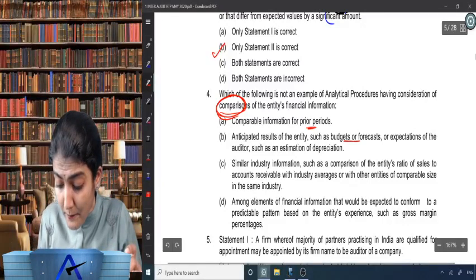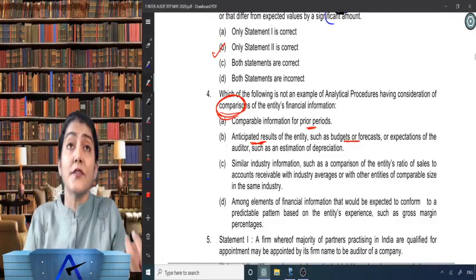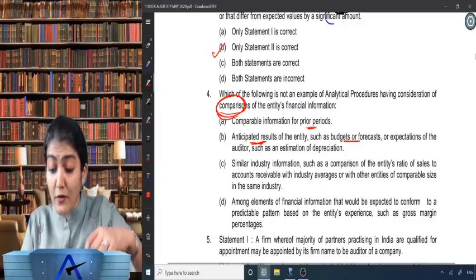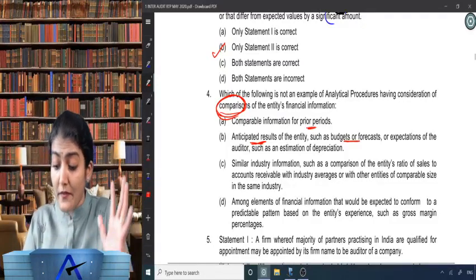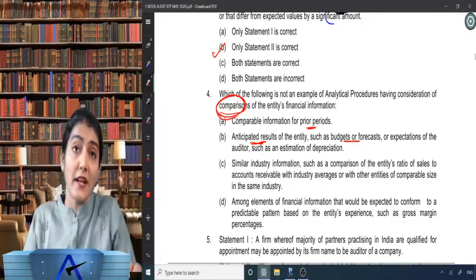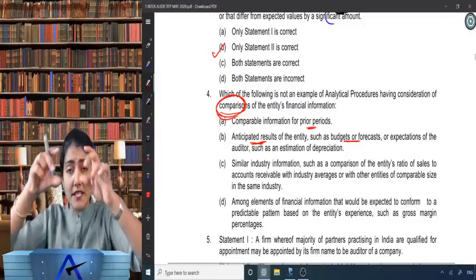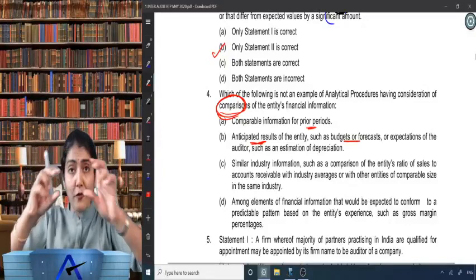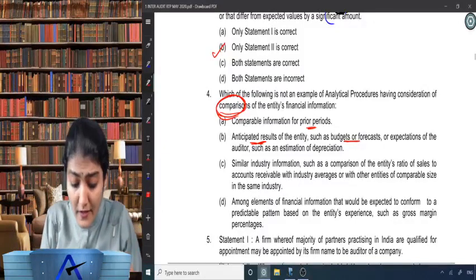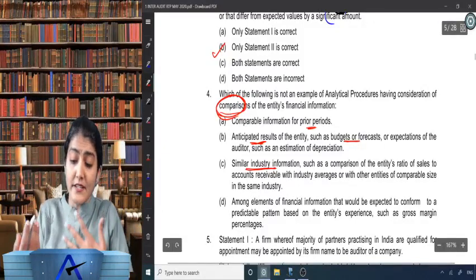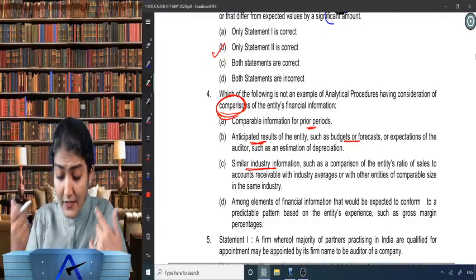Yes, again there we compare with budgets, forecasts, that is anticipated results. Then similar industry information, such as the comparison of the entity's ratio of sales to accounts receivable with industry averages or with other entities of comparable size in the same industry. Say all banking companies, or all the telecom companies, software companies, manufacturing companies, in the same industry, there you can compare. So similar industry information, yes, you can perform an analytical by doing the comparison. Right, then let's read the fourth one.